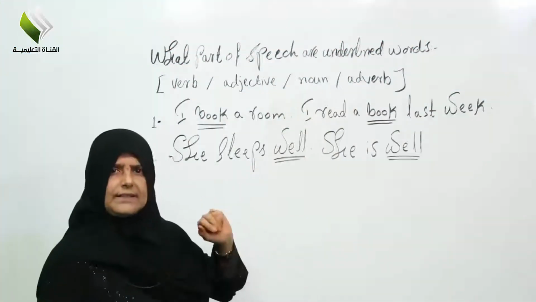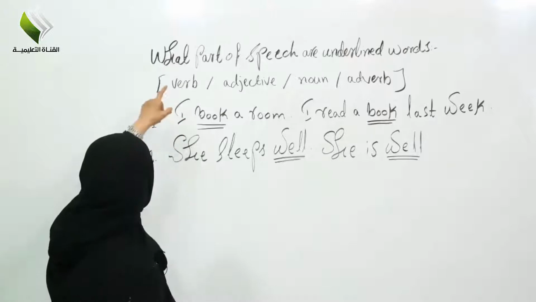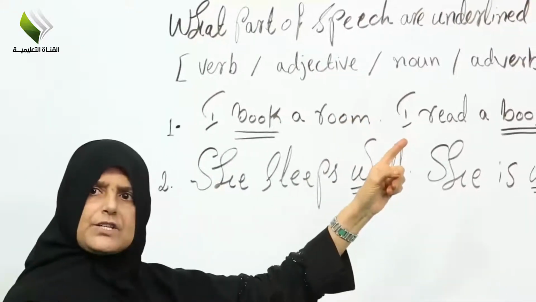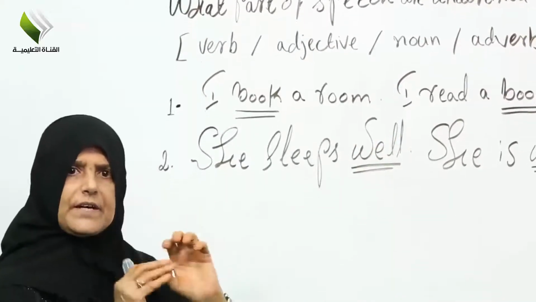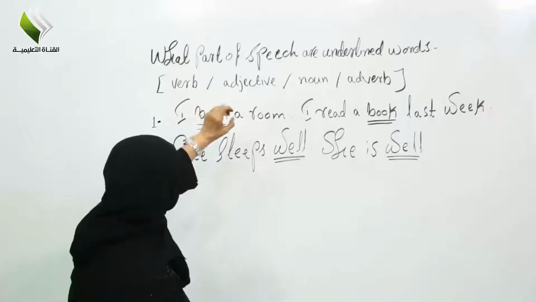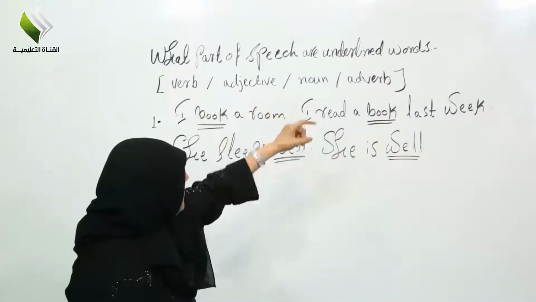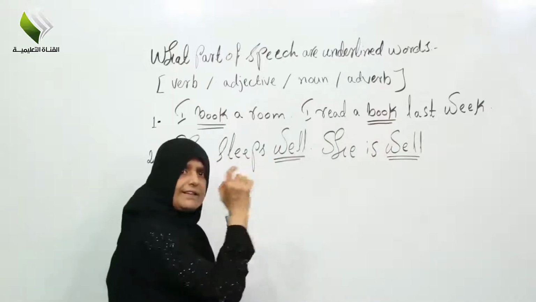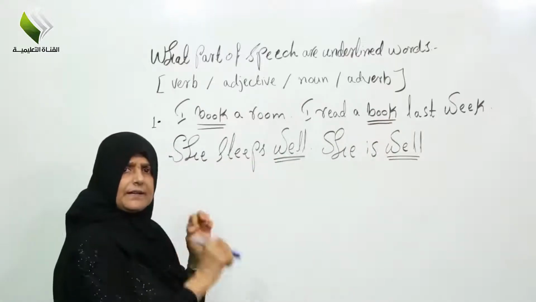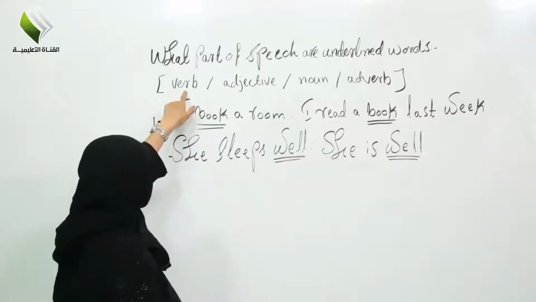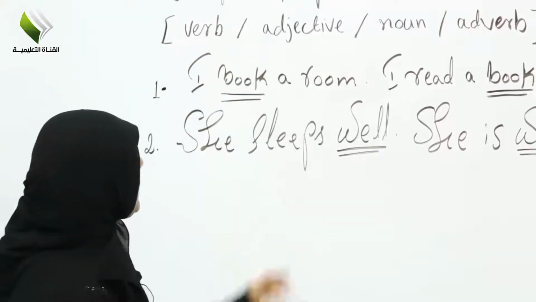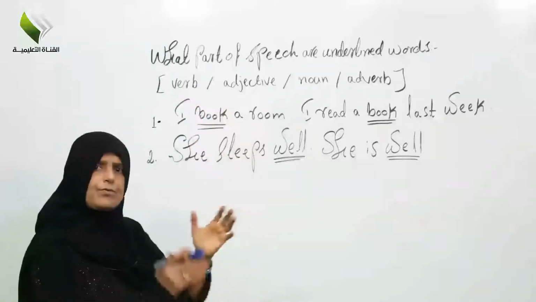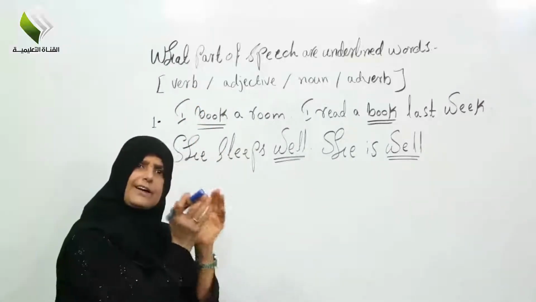Now look at this here, the second question. We are talking about what part of speech. As we know, here the part of speech, I'm talking about how to change the verb in this sentence. The underlined words. I'm talking about the underlined verb here. Look at this verb and give me the correct answer: verb, adjective, noun, adverb.